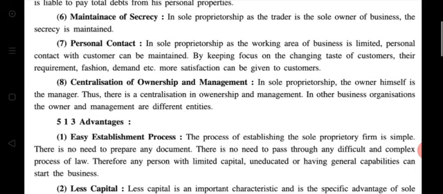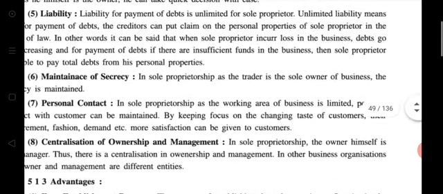So in this type of business firm, ownership and management are the same. Clear? Understood?